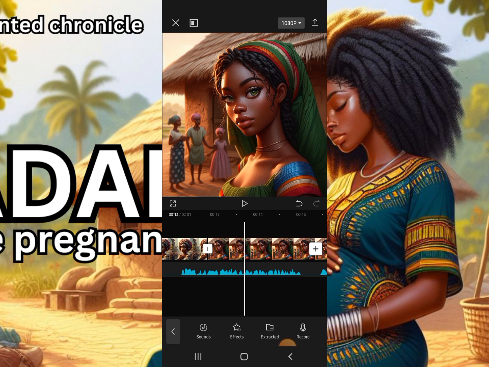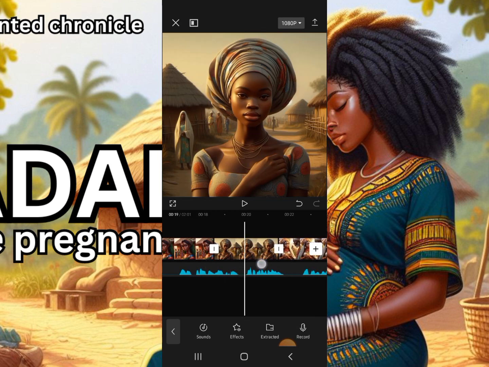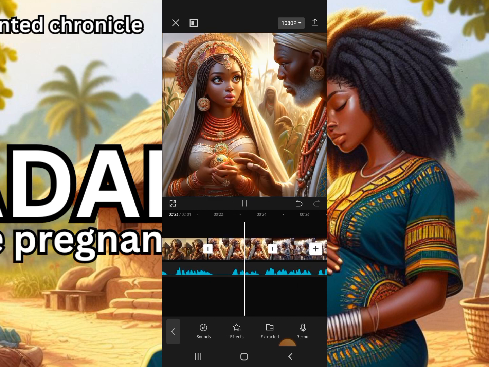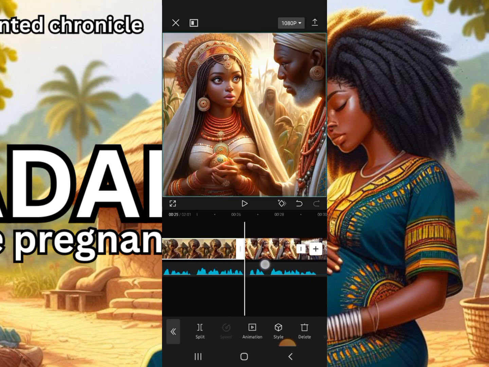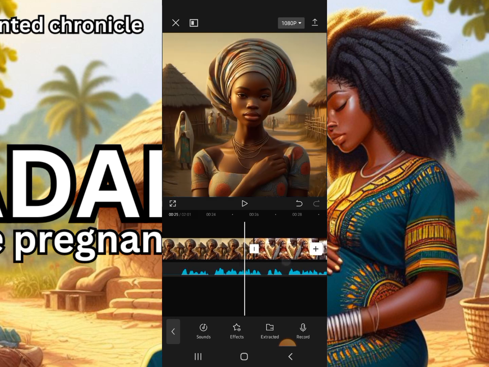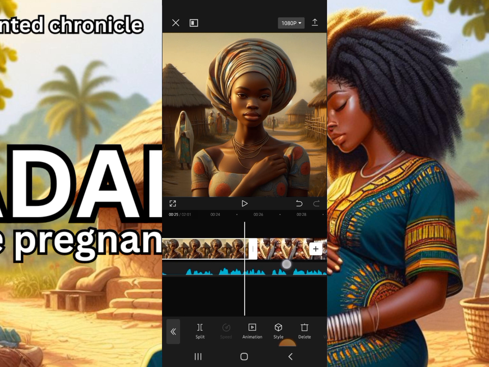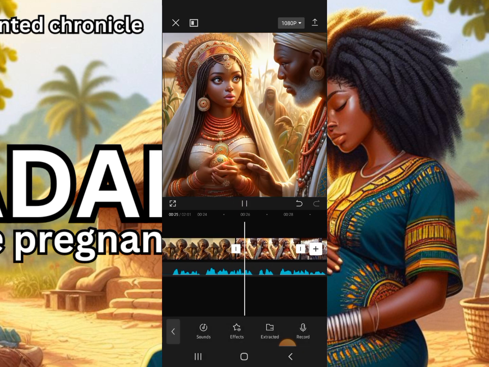Make sure after adding your audio, you make sure your images align with the audio. Like this place now, where she'll be meeting a man. Before, shocked and confused, this should not come first. So you have to stretch this so that when it gets to the stage where she's meeting with Chief Olu, the village elder, that should be her image and the elder's image that will be showing, and not before.